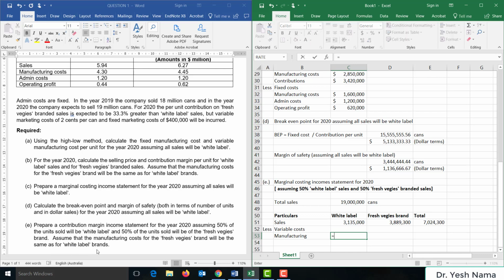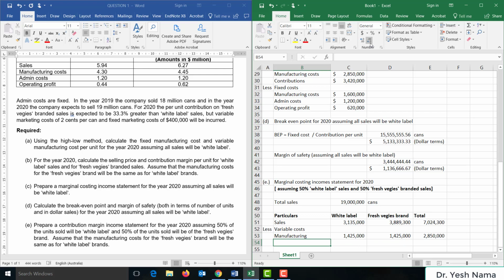So that will be 15 cents per can times 19 million upon 2, and the same here, 15 cents per can times 19 million upon 2. Total variable manufacturing cost is 2.85 million.